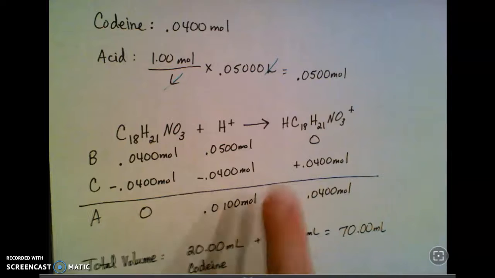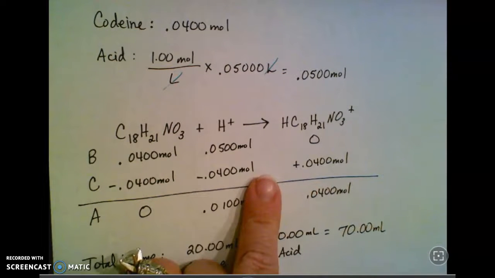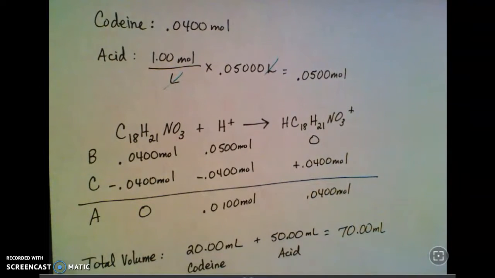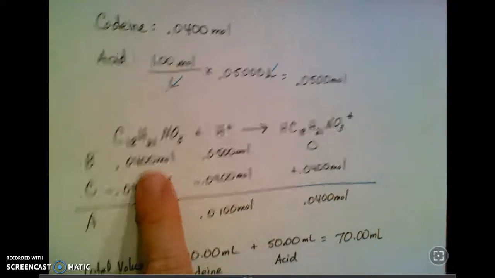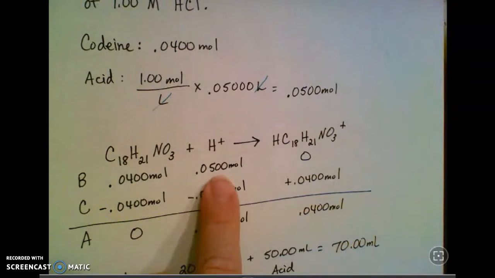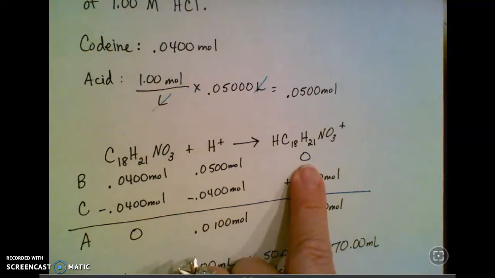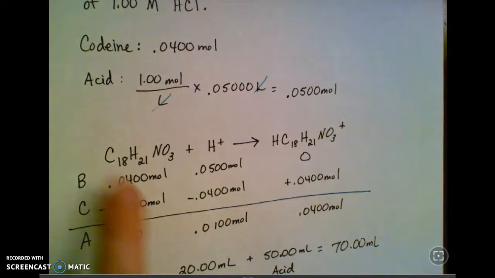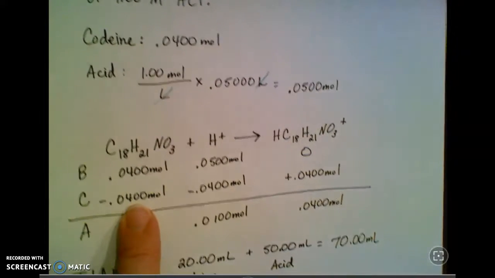So here's the reaction that's happening. And again, whether or not you write this out, it's really going to be helpful if you understand what's going on in each of these steps in terms of the reaction. So there's my amount of the codeine. Here's my amount of the acid before the reaction. None of this conjugate acid here. And now the codeine is the limiting reactant.